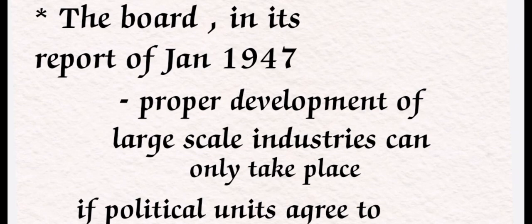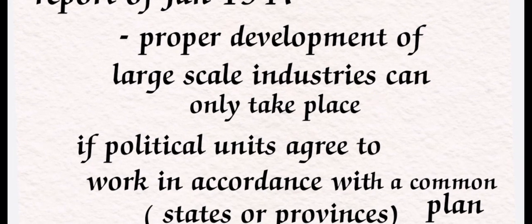It expressed the opinion that the proper development of large scale industries can only take place if political units, whether in the provinces or states, agree to work in accordance with a common plan. Okay, so that is the national plan. A common plan is very important because there was a large scale of industries present in India. We have to focus on the large scale, and that means political units, whether in the states, provinces or at the central level, each and every state and province will agree to work in accordance with a common plan. This is the very important recommendation given by the Advisory Planning Board.